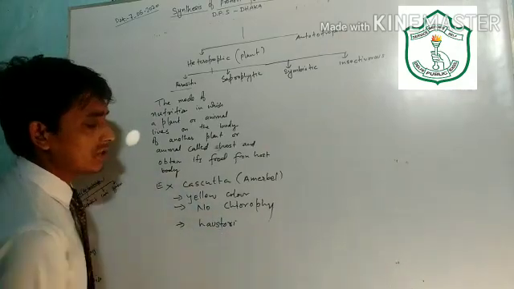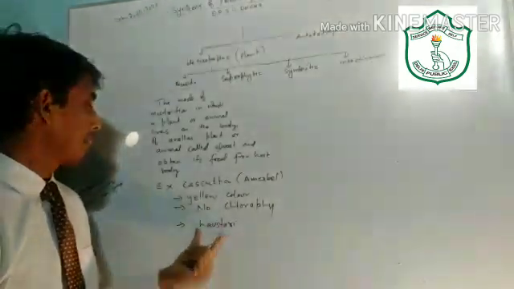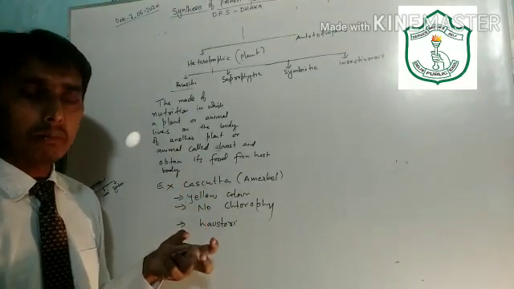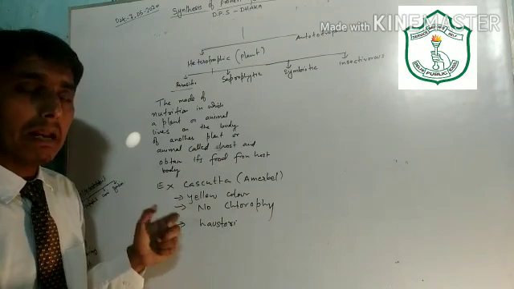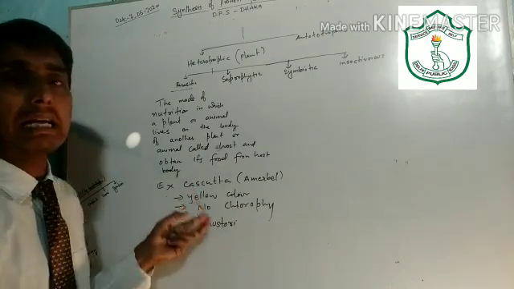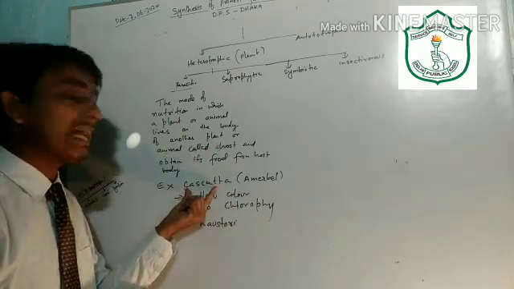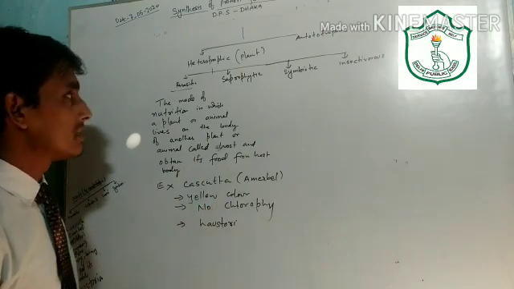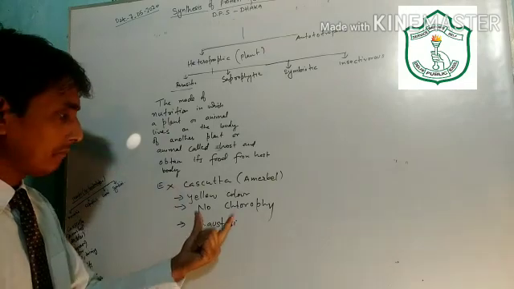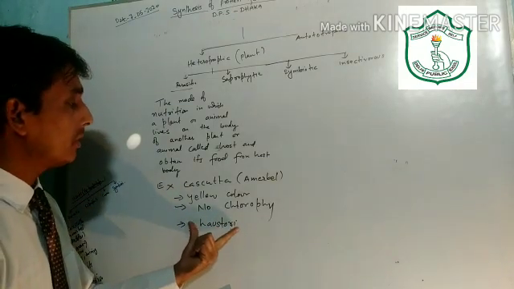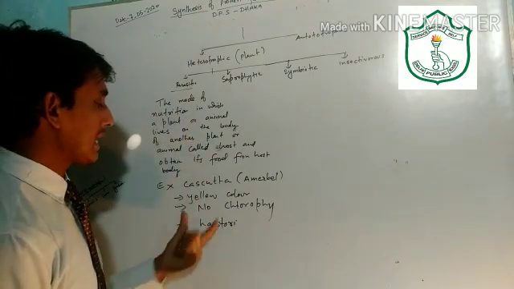This haustoria is the structure which helps the cuscuta plant to absorb the ready-made food from the host body. Host body means the plant on which this cuscuta is surviving. I have given the picture on the board.